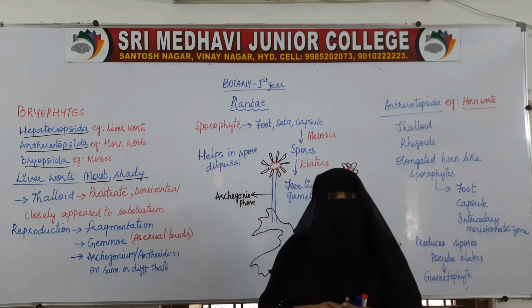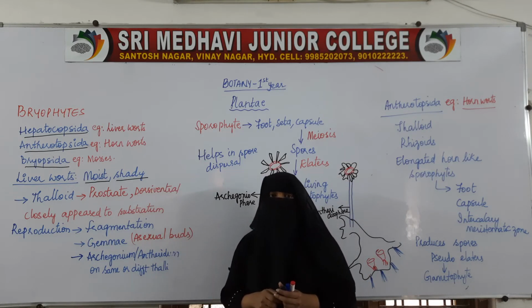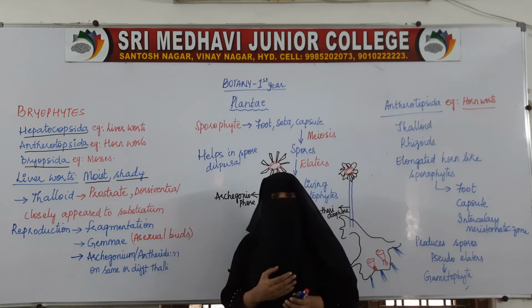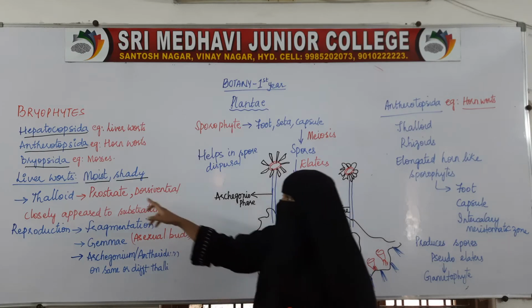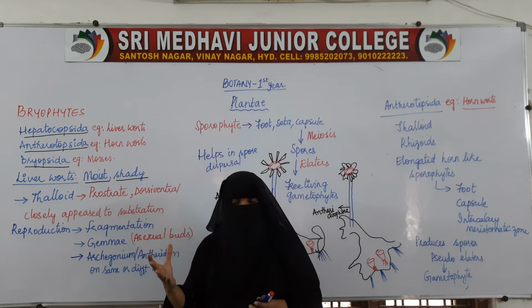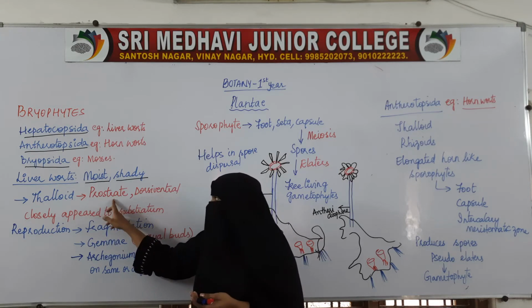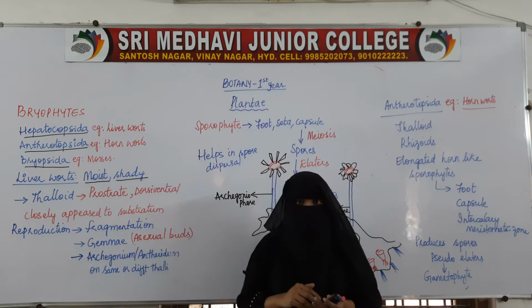Now coming to the body structure, the body is thalloid, that is, a mass of cells is present but with little differentiation. They are prostrate, that is, they lie on the ground.